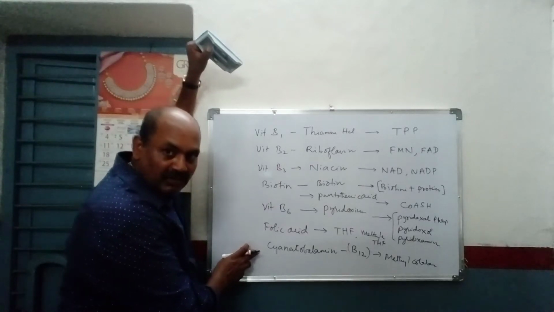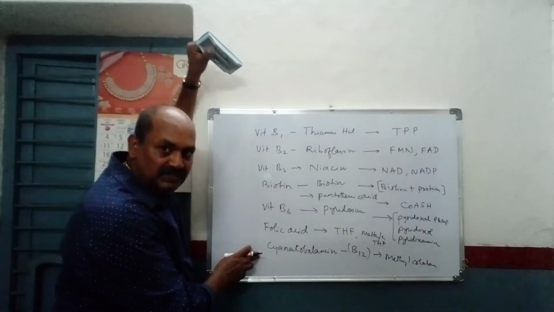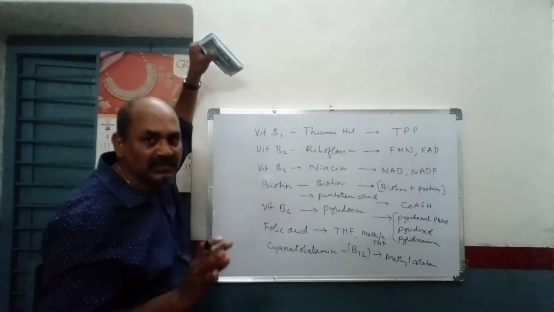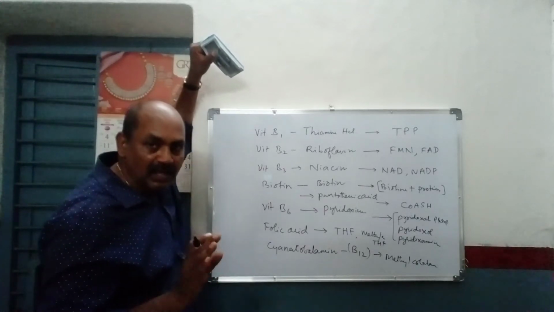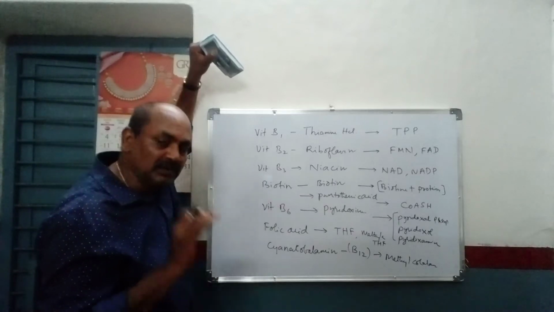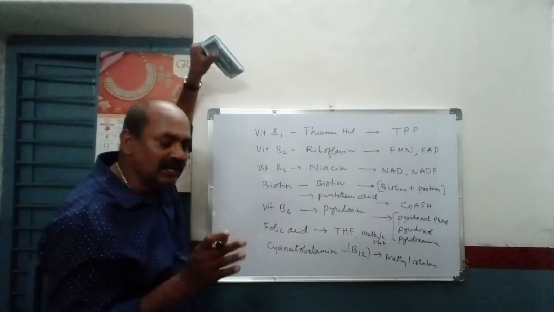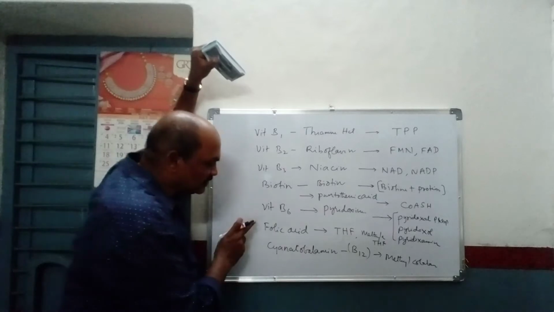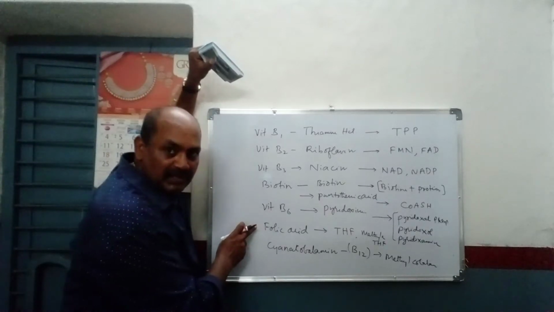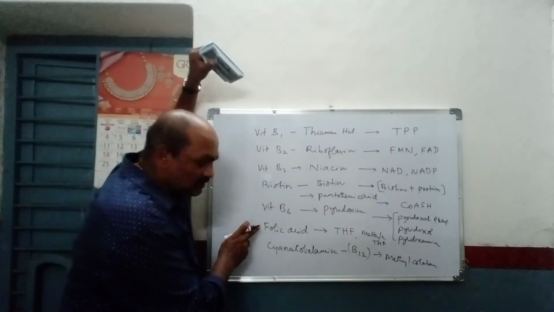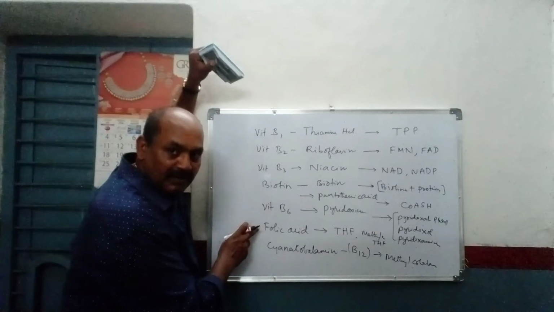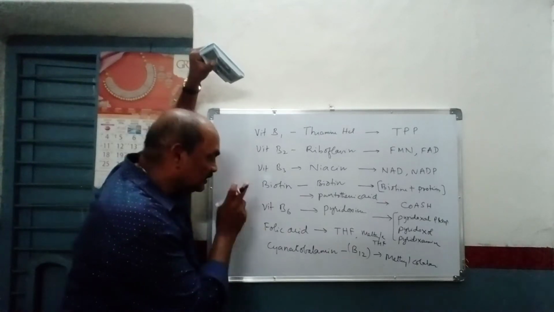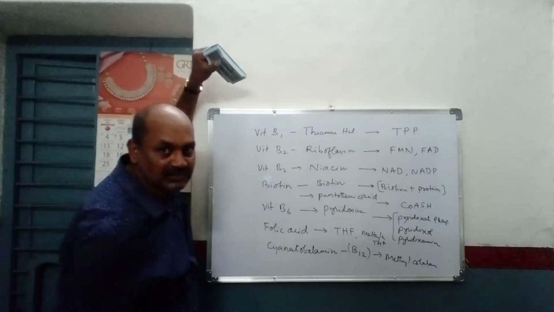It is very difficult to write and remember this kind of structure. That's why, students, you don't need to bother about the structures of these coenzymes. If at all possible, learn the very simple structures, and of course it is essential to learn structures like folic acid. Being a medical student, you will come across the folic acid structure so many times. That's why it's better to learn it.